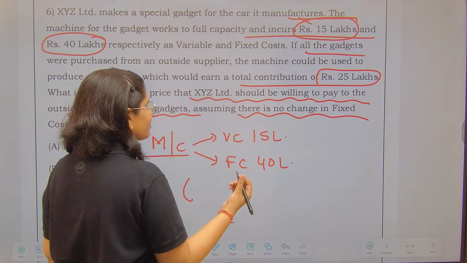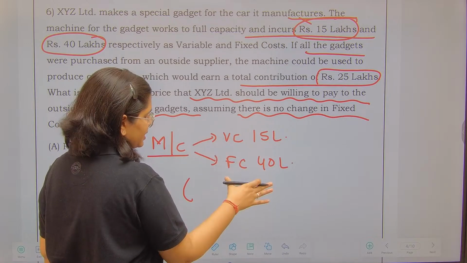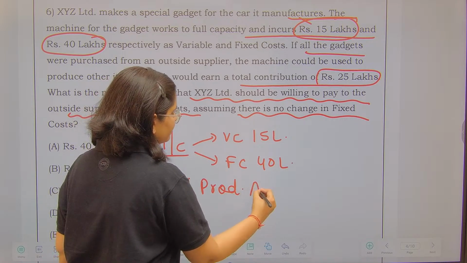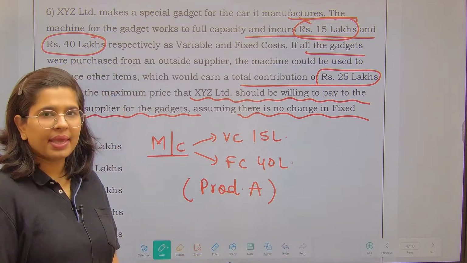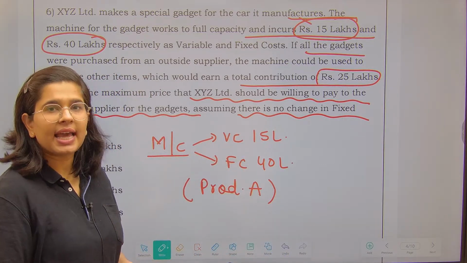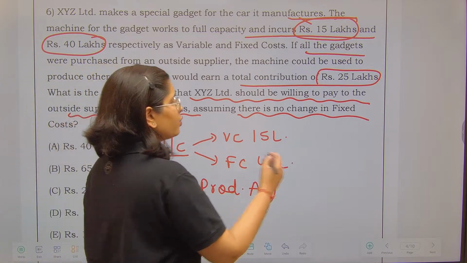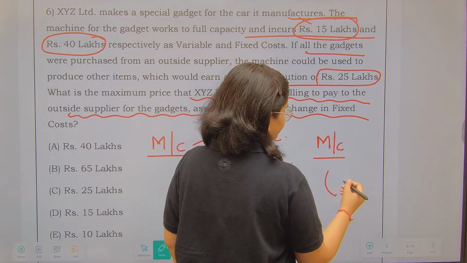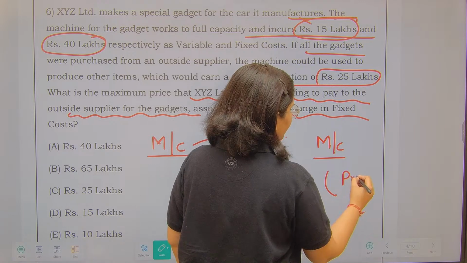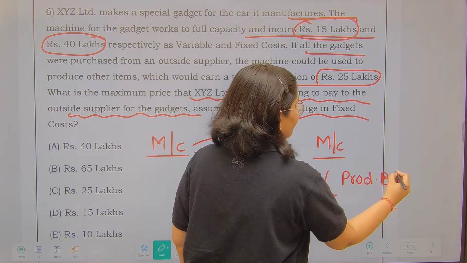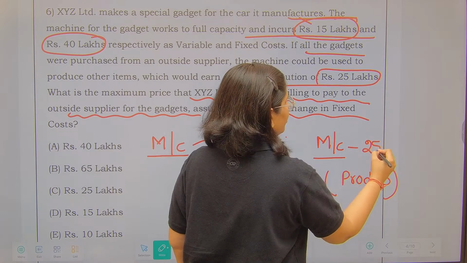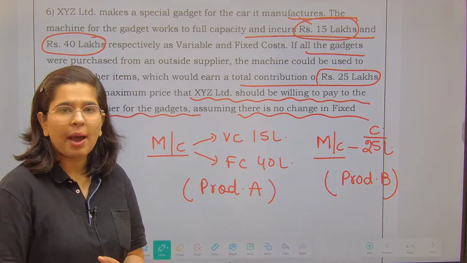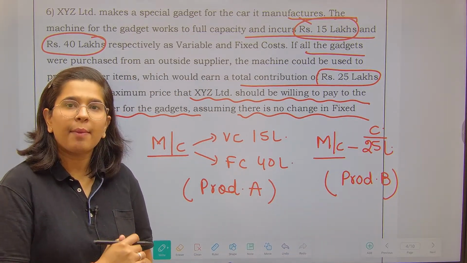Suppose I am making product A, and these are the expenses that I have incurred. Whereas if I use this machinery for any other item, let's say product B, then I will be able to get a contribution of 25 lakhs. Contribution of 25 lakhs means over and above my costs.